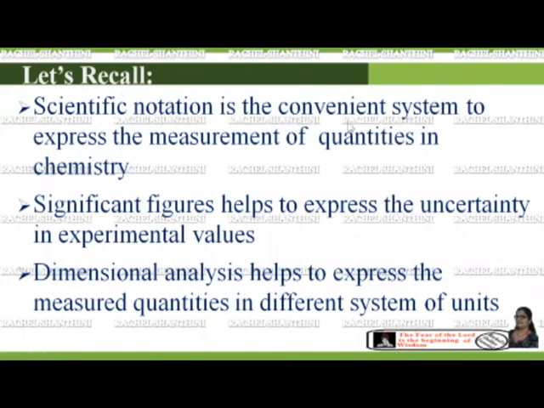Scientific notation is the convenient system to express the measurement of quantities in chemistry. Then significant figures we have discussed, which help us to express the uncertainty in experimental values. Then finally, dimensional analysis helps us to express the measured quantities in different systems of units. These are all the concepts that we have discussed in this session.